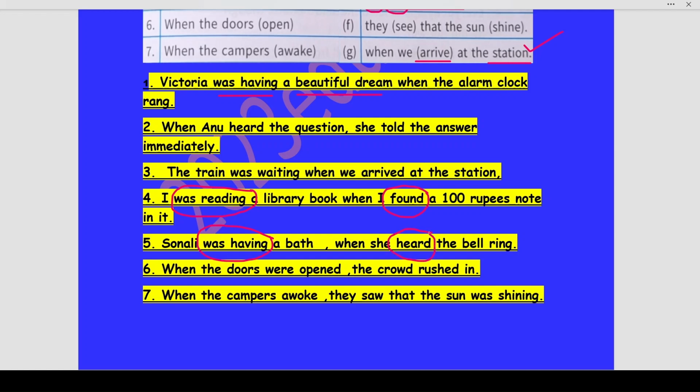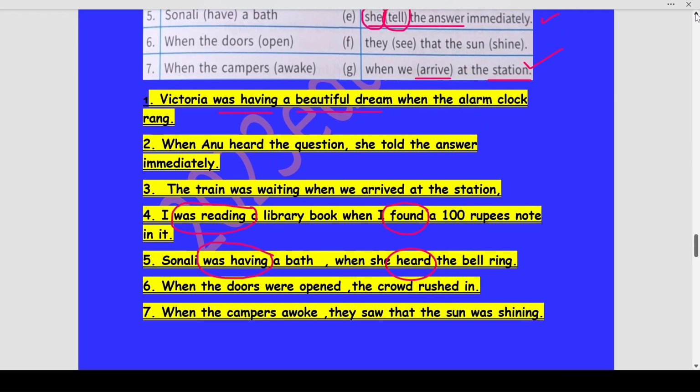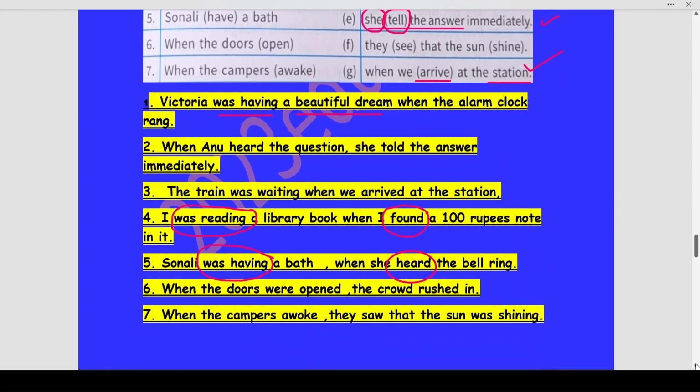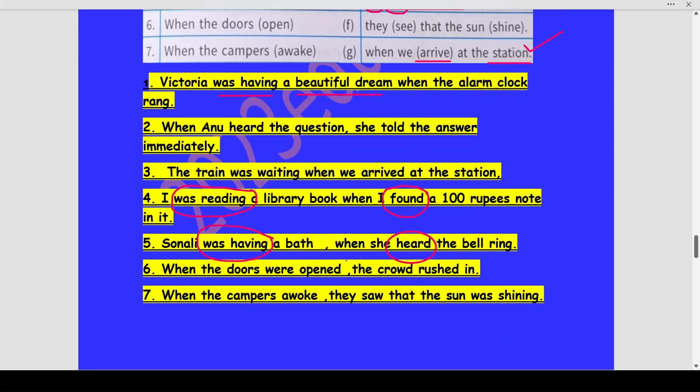This is also your irregular verb. Now, when the doors open, what could be the correct match? The crowd rushed in. This is the correct match for 6. So when the doors were opened, the crowd rushed in. Were opened is the change which is occurring here, and the crowd rush in becomes rushed in.